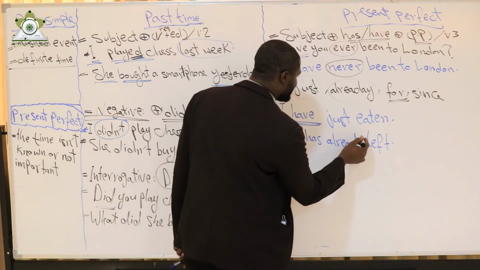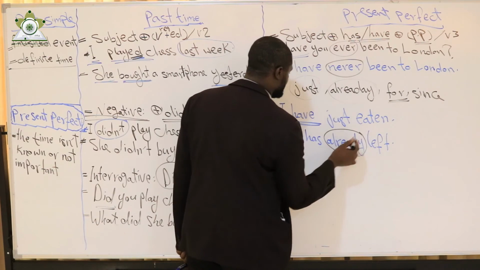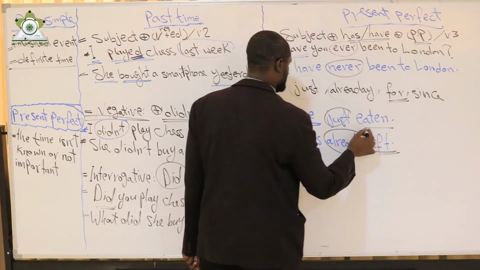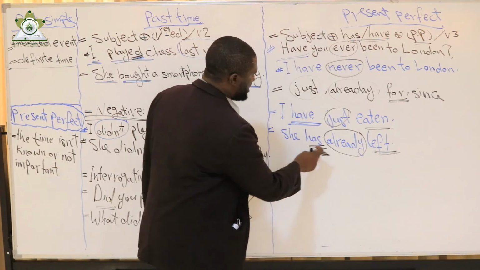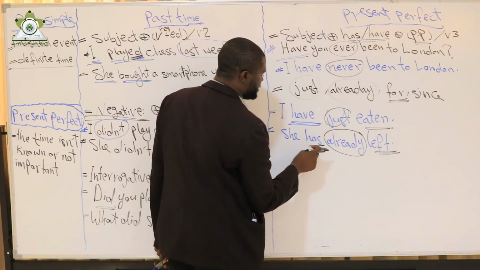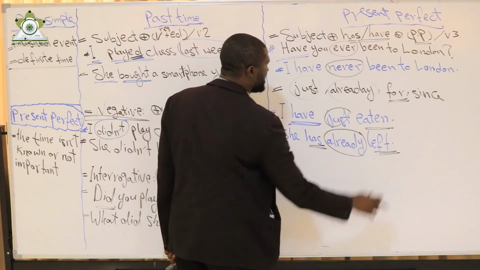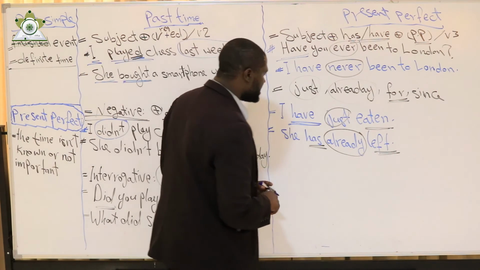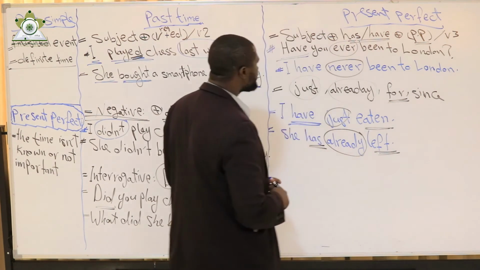Here I have already and just, as we can see. Already and just are located between the verb to have and the main verb of the sentence. She has already left.